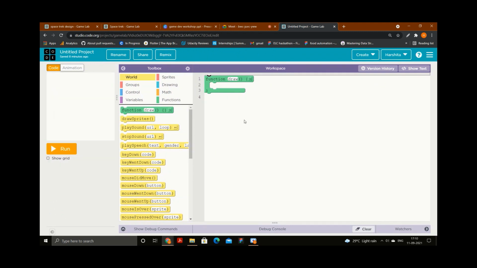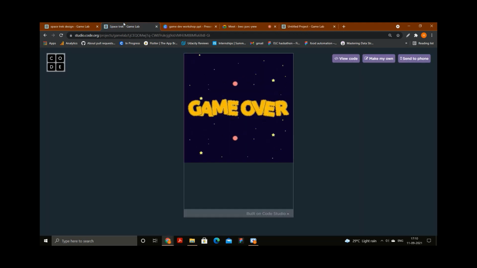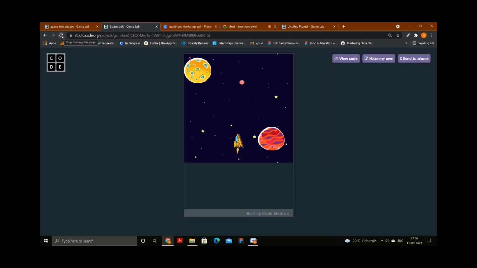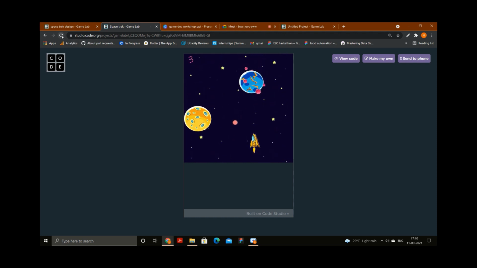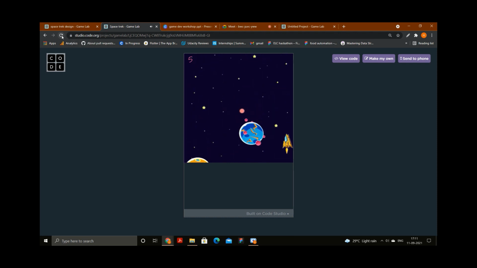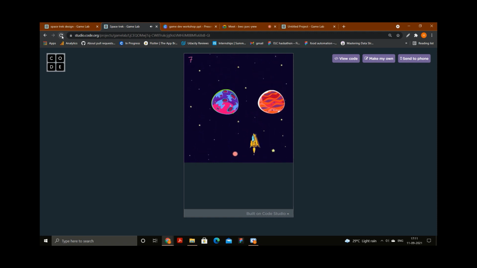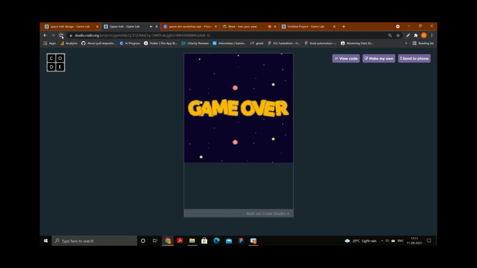All of the concepts will keep revolving around these parts, the coordinate axis and all that. If you want to add animations in your game, here you can see there are a few animations. Let us see what kind of animations we will need in our game. First thing that we need in our game is the background.